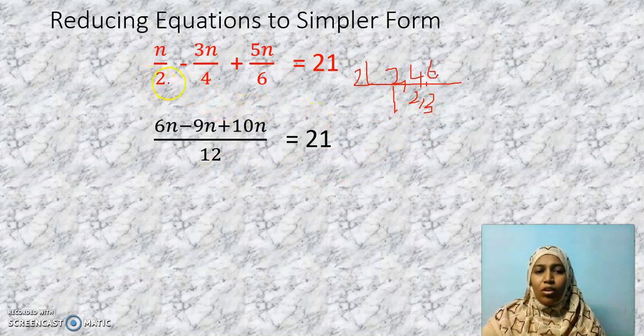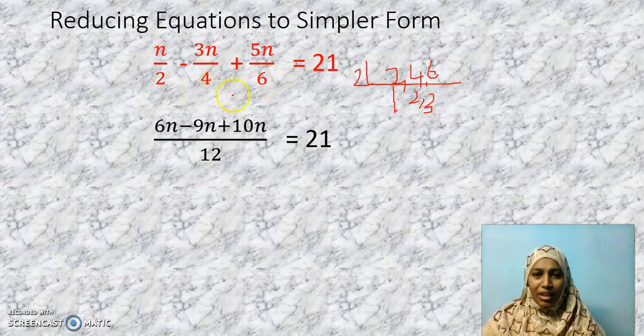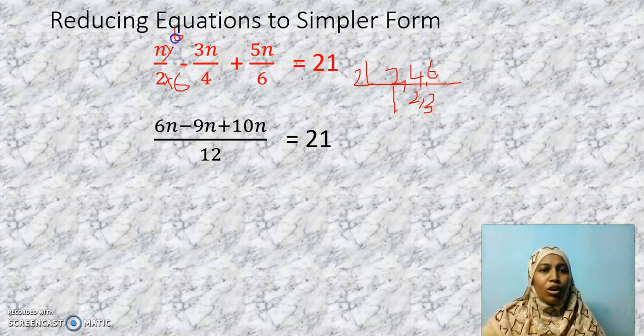Otherwise you can find the LCM. See, all these numbers are multiples of 2. Isn't it? And what is the common multiple? Again 12. The same logic. Okay. Now to have the denominator as 12, what should be multiplied by 2 to get 12? 6. So I should multiply the numerator also with 6. That's how we got 6n.